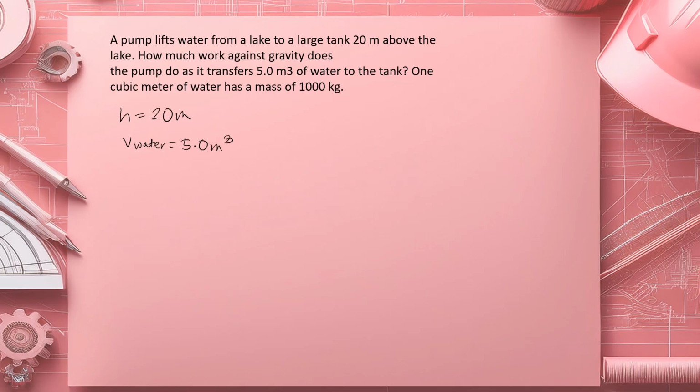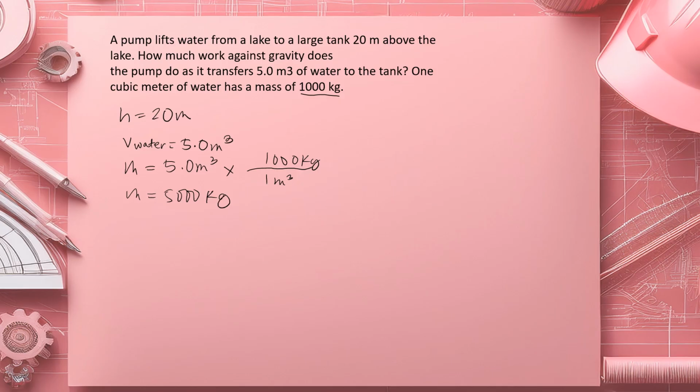For every cubic meter of water, the equivalent is 1,000 kilograms. So the mass should be 5.0 cubic meters multiplied by 1,000 kilograms per cubic meter. So we have 5,000 kilograms.